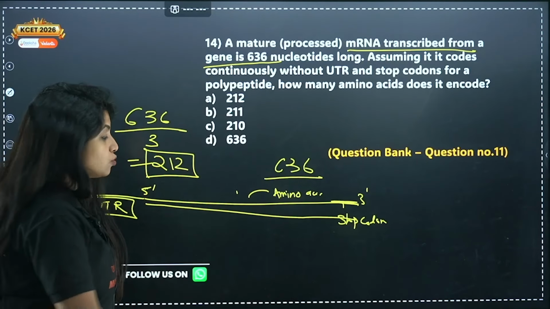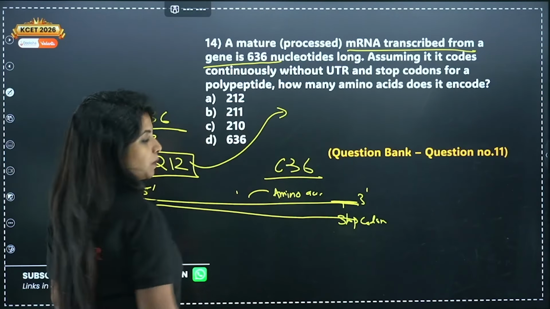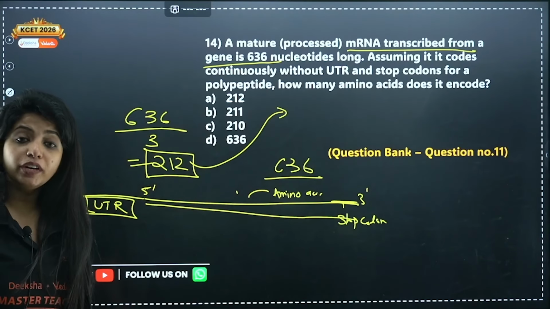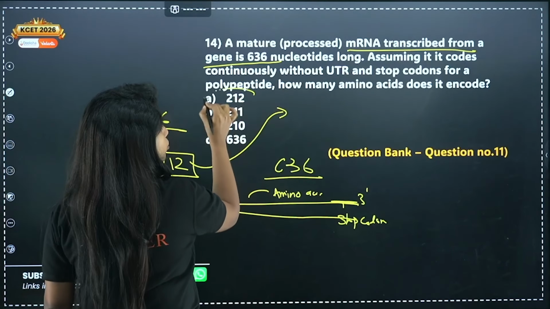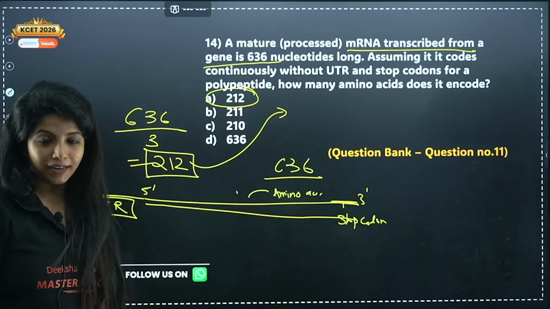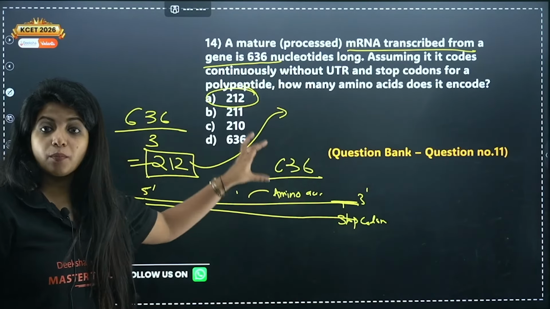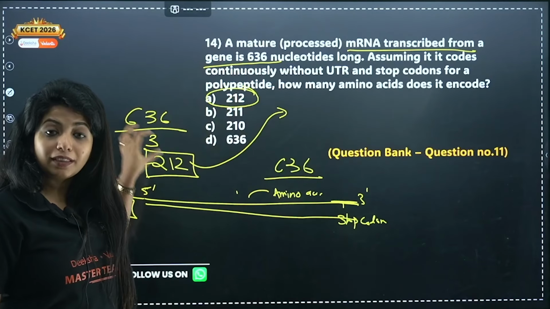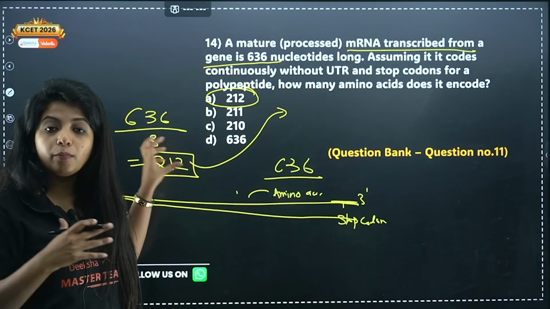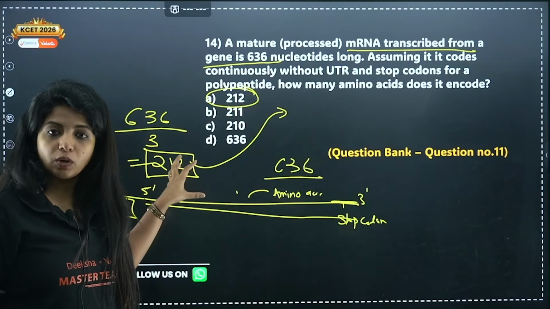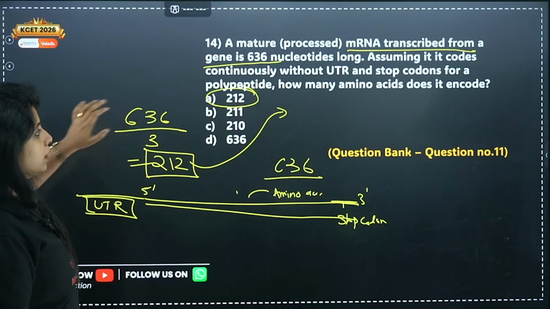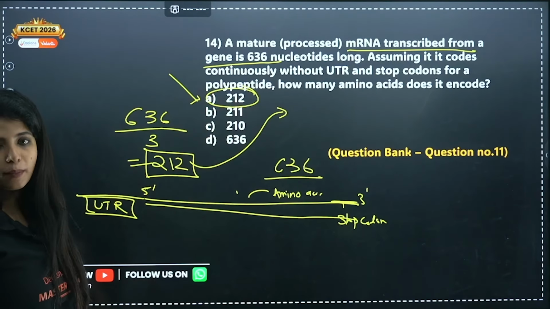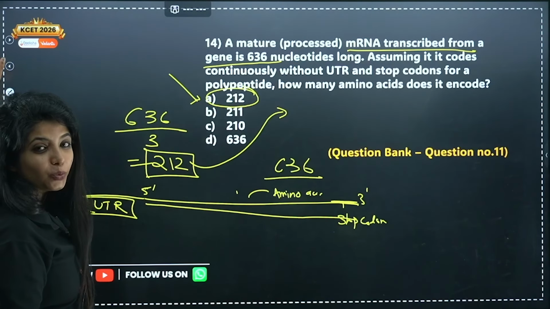And what do these codons do, my dear children? They code for amino acids. So 212 codons code for 212 amino acids. You get it? 636 is the number of nucleotides. You have to divide it by 3 because they come in groups of 3. Now you have 212 codons, and 212 codons code for 212 amino acids as well. However many codons there are, that many amino acids. So your answer is 212.